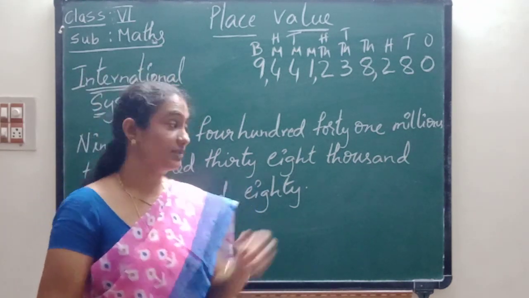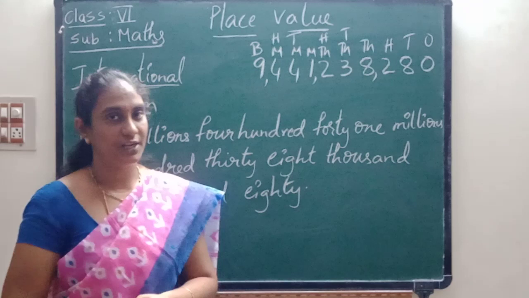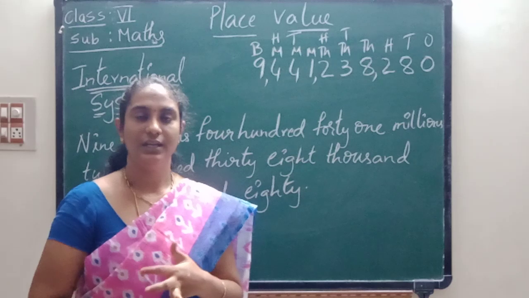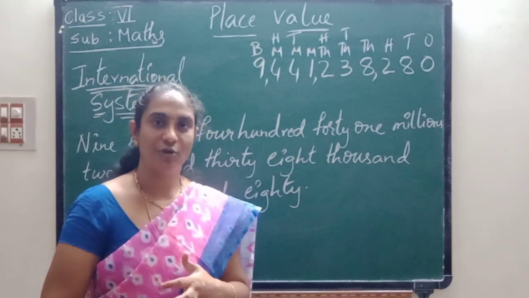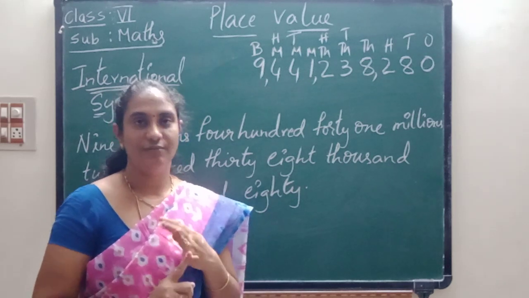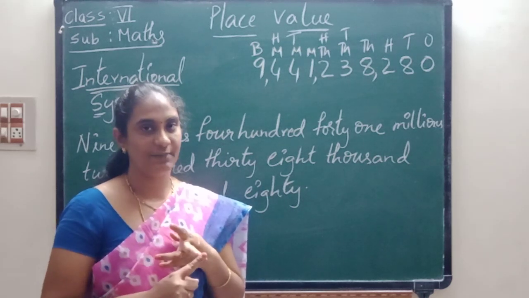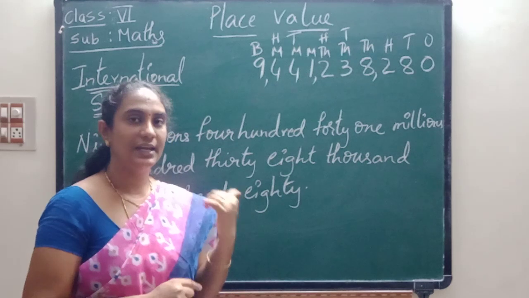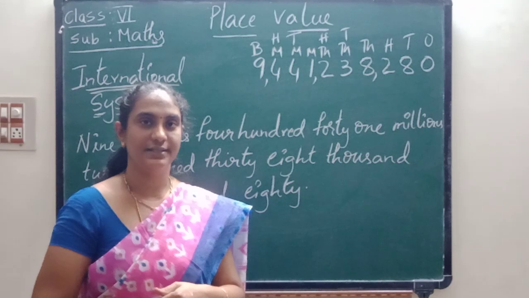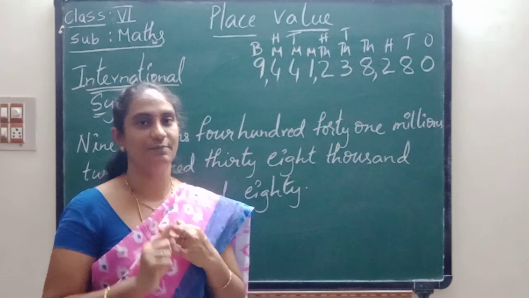Okay. Let me repeat the class once again. In this class, what have we learned? We have learned about the Indian system and the international system. In the Indian system, how many periods do we have? We have 4 periods: ones period, next thousands period, next lakhs period, next crores period. In the international system, we have 3 periods: ones period, thousands period, and millions period.